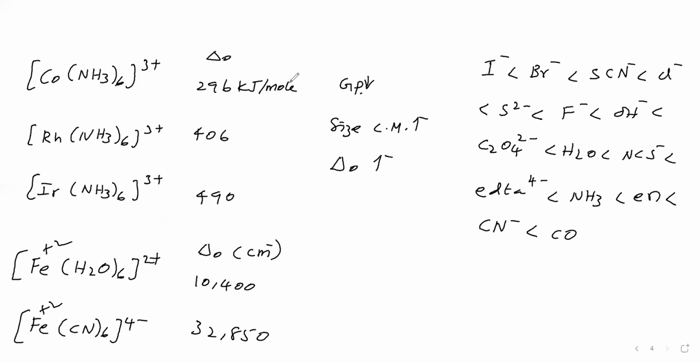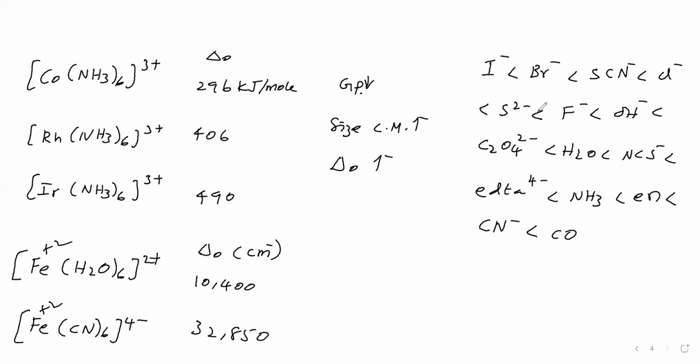Then how to say the shape of a complex using crystal field theory? Therefore, to explain complexes, many theories are there. Another theory is called ligand field theory. Each and every theory has certain limitations, and each explains certain experimental facts about complexes. Therefore, we have to consider all the theories, their merits and demerits, and correlate them. That's all. So we said ligand field strength is the order of strength of ligands, and this series is called a spectrochemical series.